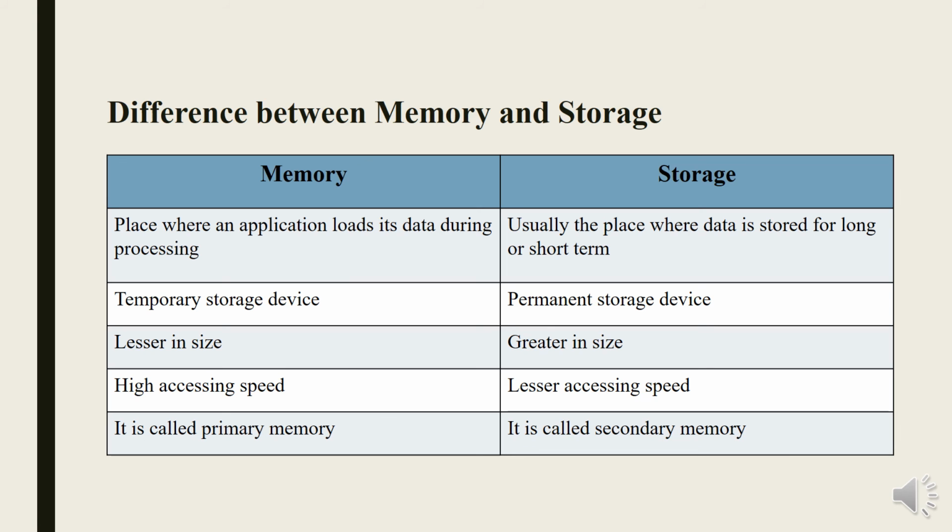Memory is a temporary storage device while storage is a permanent storage device. Memory is lesser in size and storage is greater in size. Memory has high accessing speed and storage has lesser accessing speed. Memory is also called primary memory and storage is also called secondary memory.